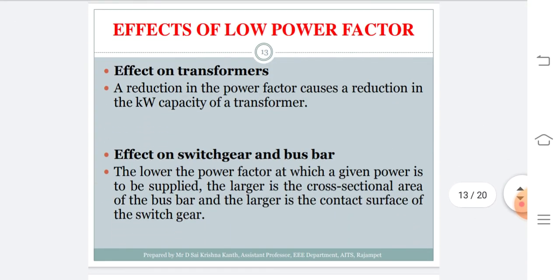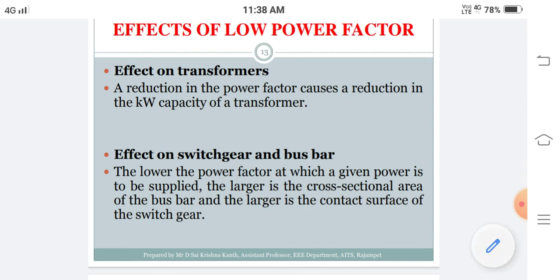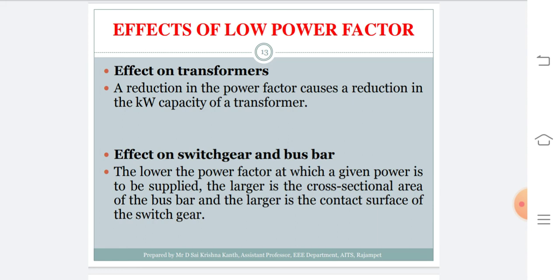Next, the second effect is on the transformer. We know that the transformer rating is generally given in MVA or kVA, volt-amperes. And if it is connected with some load, then the rating is given in megawatts. So when the megawatt or kilowatt capacity of the transformer comes into the picture, that includes the power factor value. If the power factor is very low, then automatically the kW capacity of the transformer reduces.